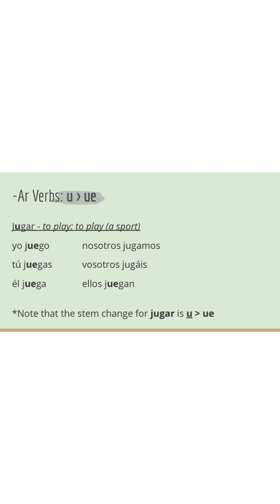So we see this U here in the middle, and it becomes the UE. Still keeping those endings like we know. So we have yo juego, tú juegas, él juega.